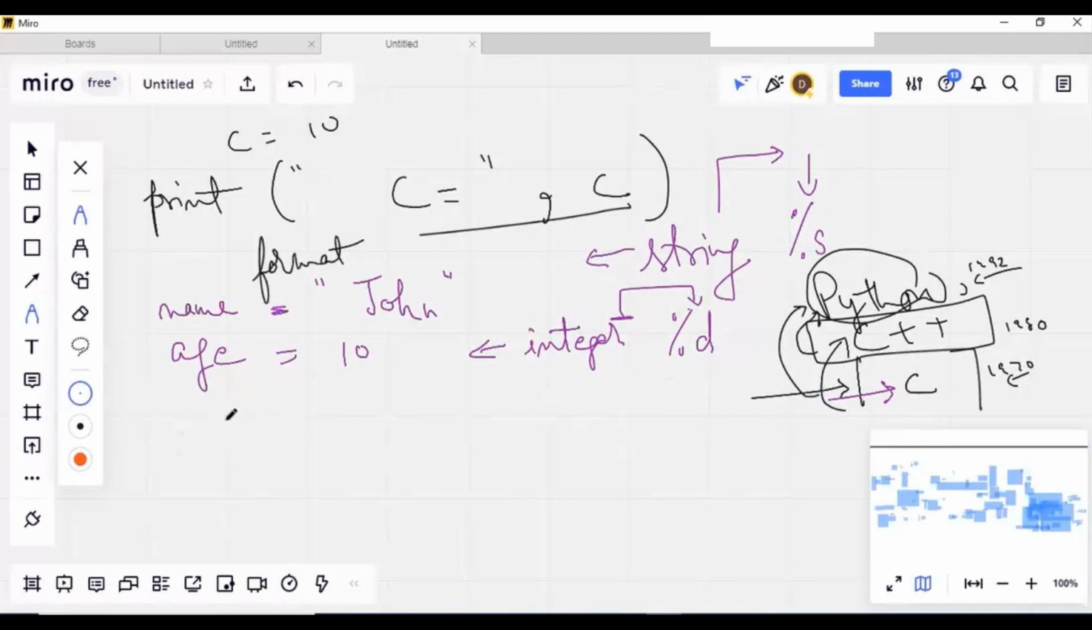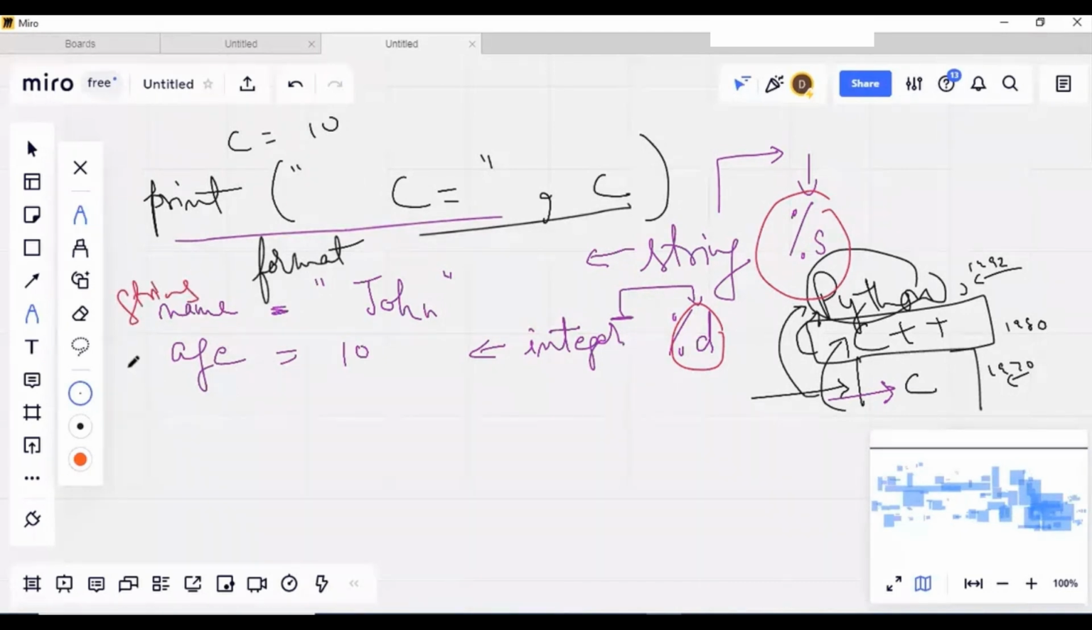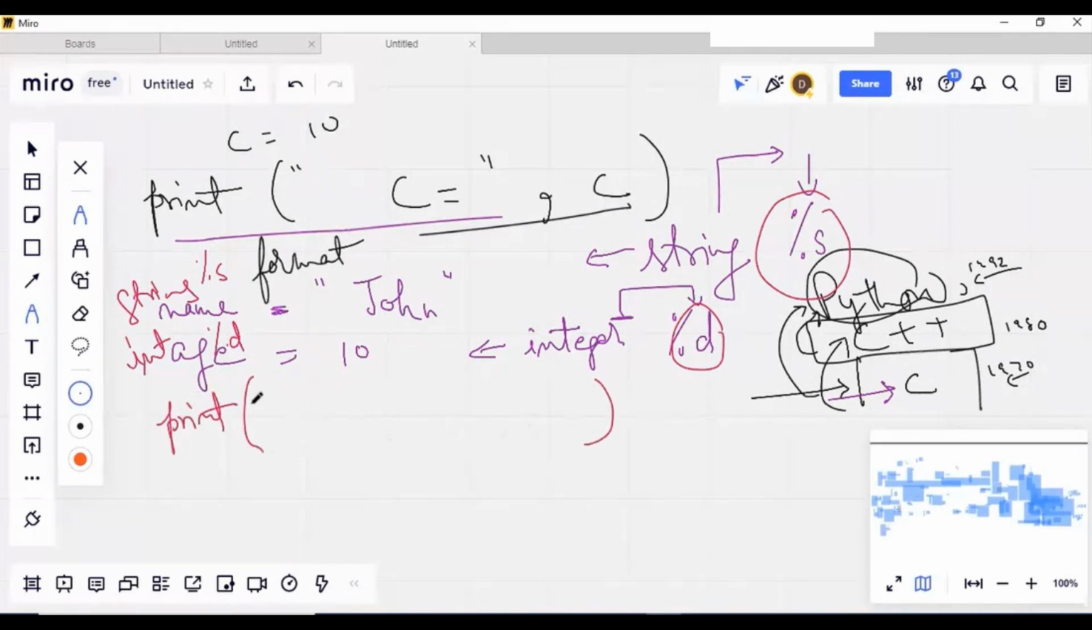Okay. Now, when we have to write this print statement, I have to use %s and %d to locate name and age. Name is of string data type. Age is of integer data type. So this could be represented by %s, which is a string, and %d, which is a digit, an integer. So if I want to write here print, I have to write